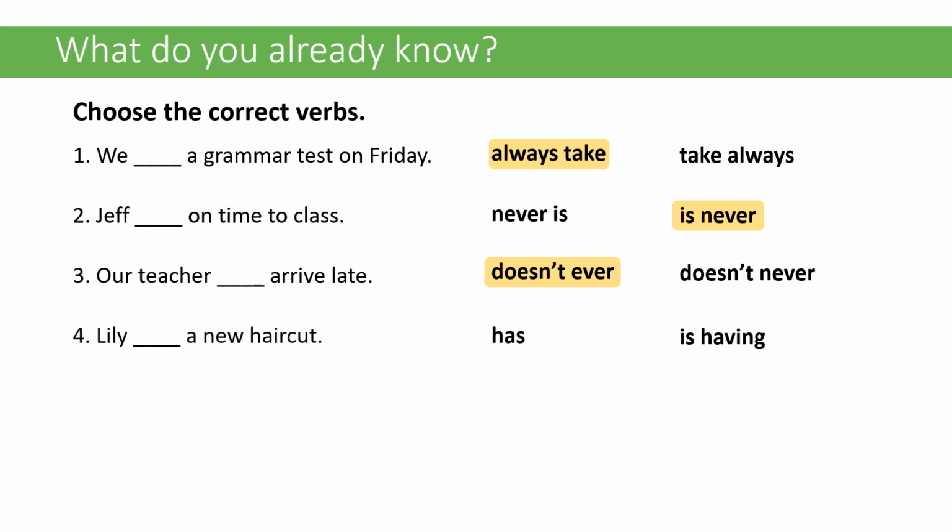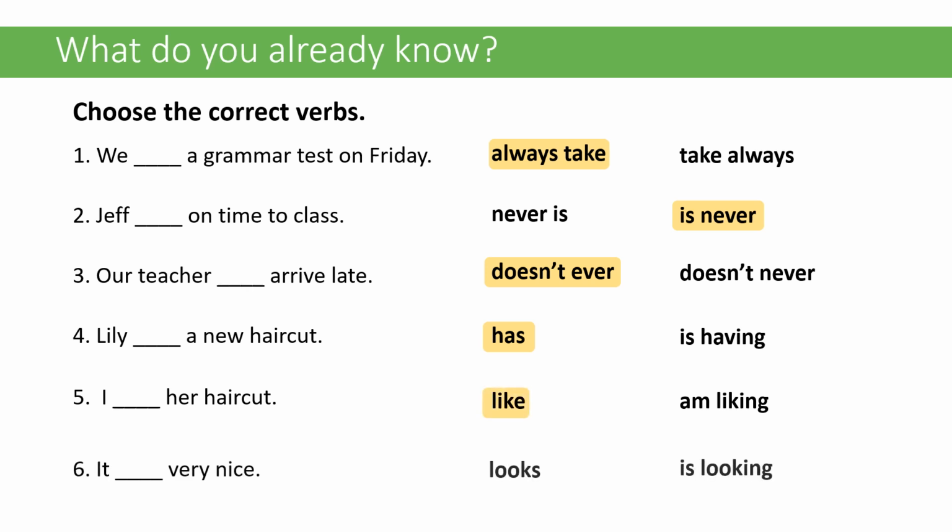Should it be Lily has or is having a new haircut? It's going to be Lily has a new haircut. Should it be I am liking her haircut? It's going to be I like her haircut. And should it be it looks or is looking very nice? It's going to be it looks very nice.